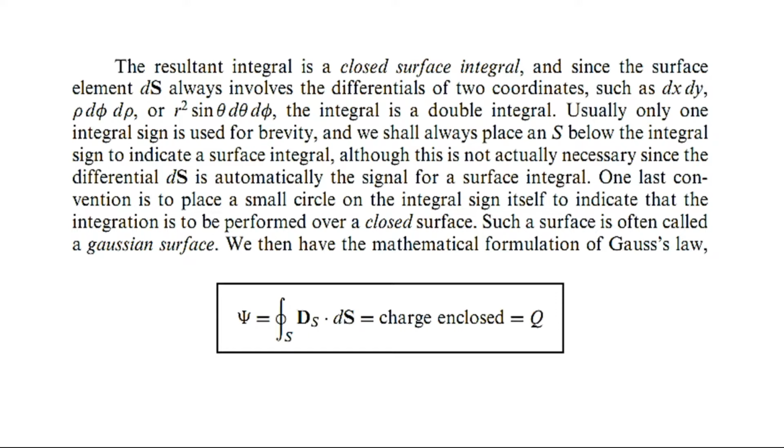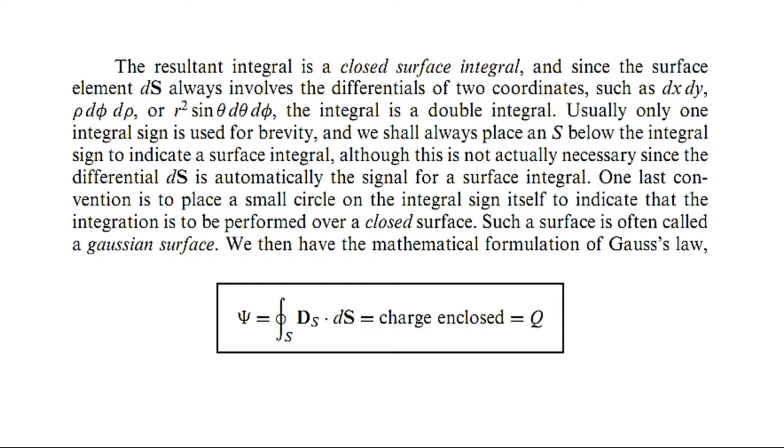Now, what is the mathematical formulation of Gauss's law? So this is actually the mathematical form of Gauss's law. The total flux that is passing through any closed surface will be equal to the total charge enclosed by the closed surface.